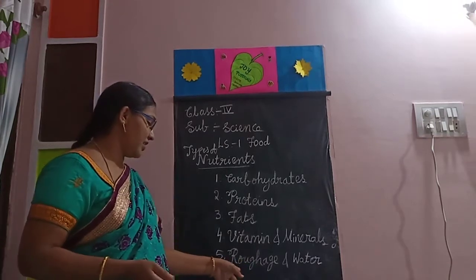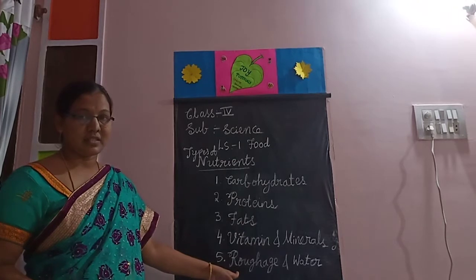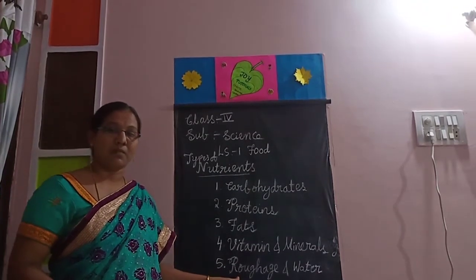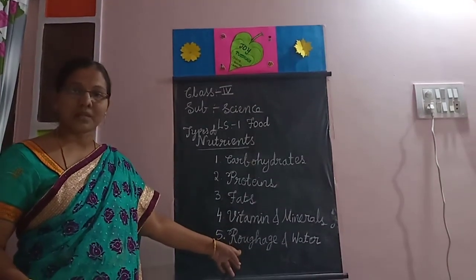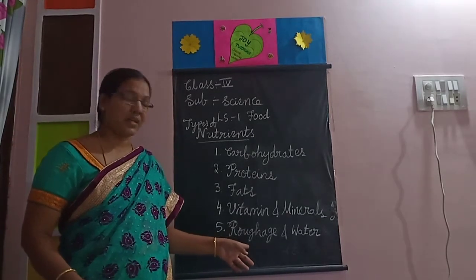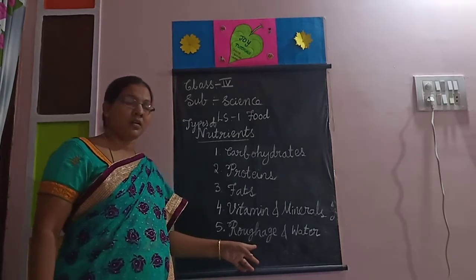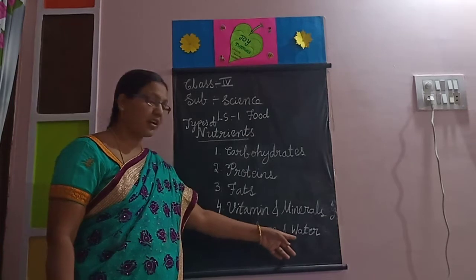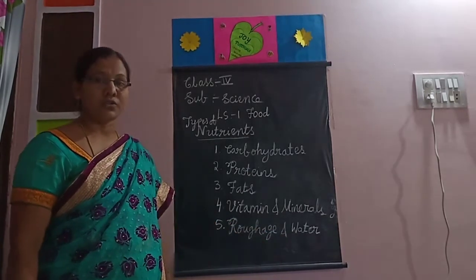Next, roughage and water. Roughage is the dietary fiber. This is not a digestible substance. This is found in plant foods, like ladies' fingers (okra) and drumsticks. It contains fiber. That fiber helps us with constipation, free bowel movement, digestion, etc. Water also helps our body with digestion and to absorb the nutrients.